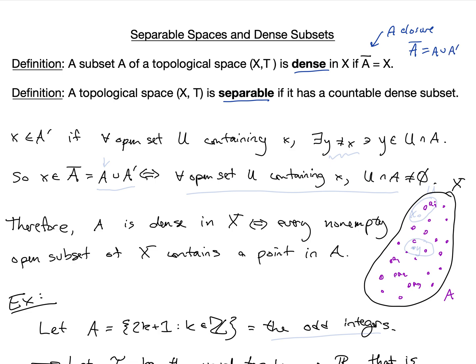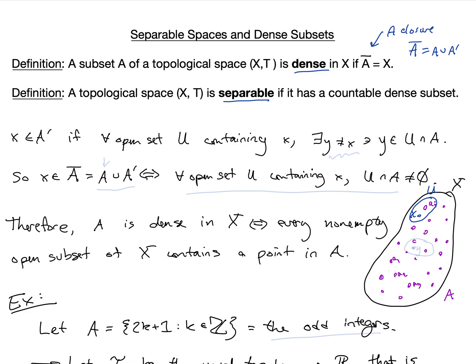X is a limit point of A if for any open set U containing X, there is some Y other than X such that Y is in that open set as well as A. So here we have a slightly different picture than usual with our set X and our points A. A are these purple points sprinkled throughout X, and let's have X just be some random point of X. Then it's a limit point of A if for any open set U containing X, there's some point of A other than X itself that's in that open set U.